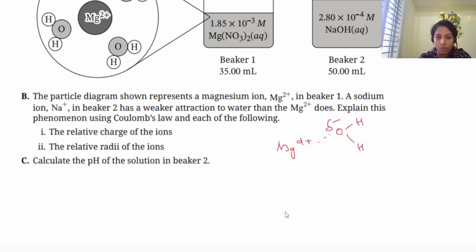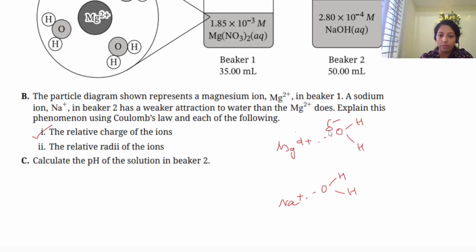Similarly, NaOH is in another beaker. In that beaker, Na plus has an attraction with the oxygen, and they already told us that Mg2 plus has the stronger attraction. Why? They gave the clue. First, you need to explain using the relative charge of the ions.